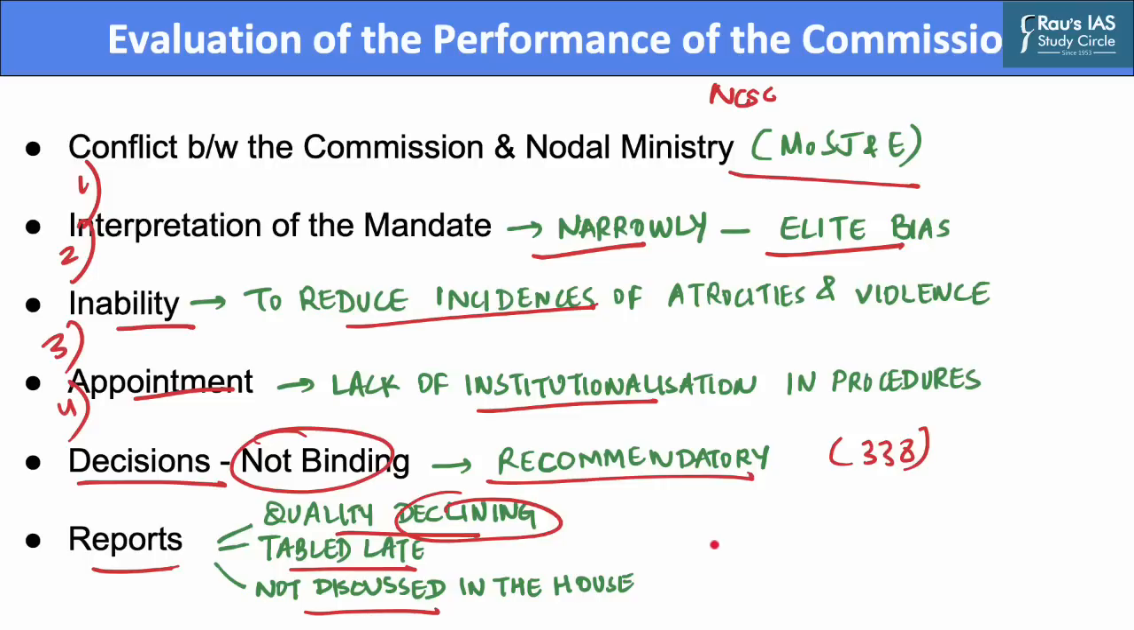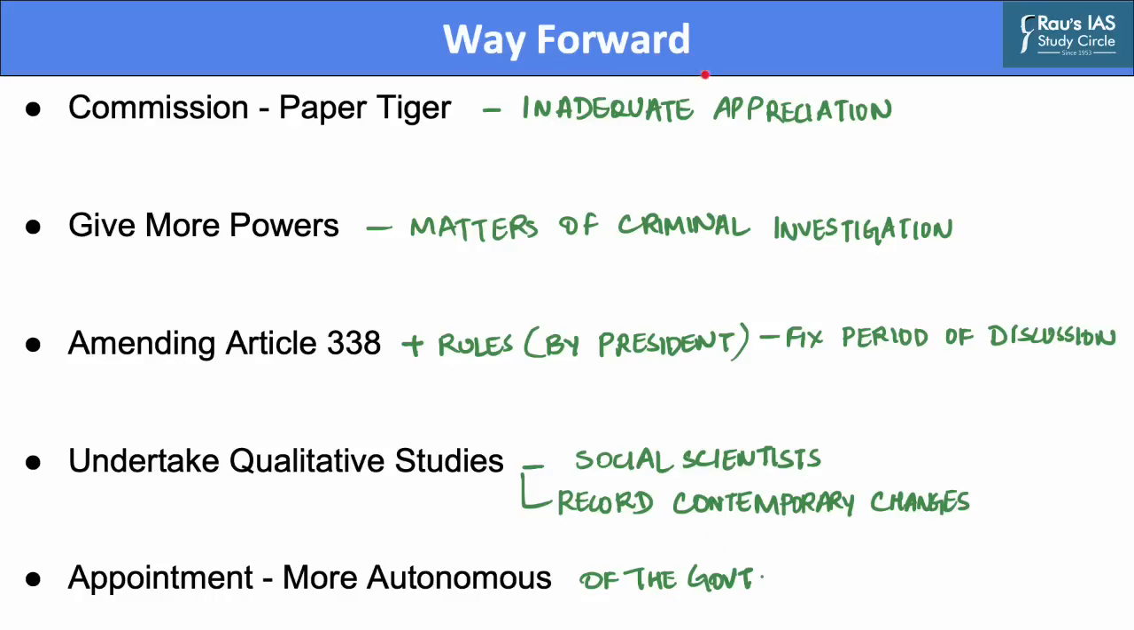Now, let us discuss the way forward which can be implemented to improve the functioning of this commission. It is often argued that the Commission is a paper tiger, which needs to be armed with greater powers. The argument is premised on an inadequate appreciation of the location of the Commission in the existing constitutional setup. To give the Commission additional powers in matters of criminal investigation, for instance, would require it to follow prevailing rules and procedures pertaining to evidence and prosecution.